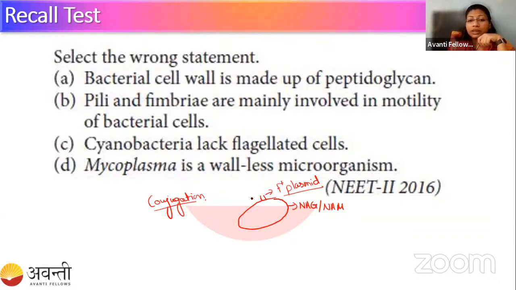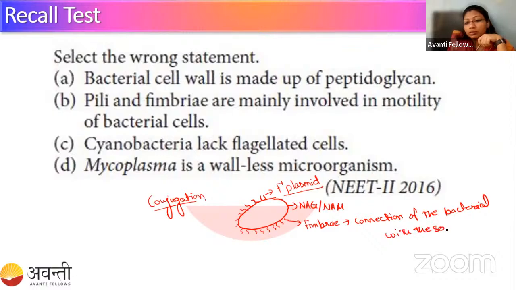Next, we have the fimbriae. Fimbriae are small hair-like structures present on the surface of the bacteria. They help in the connection of the bacteria with a solid support.